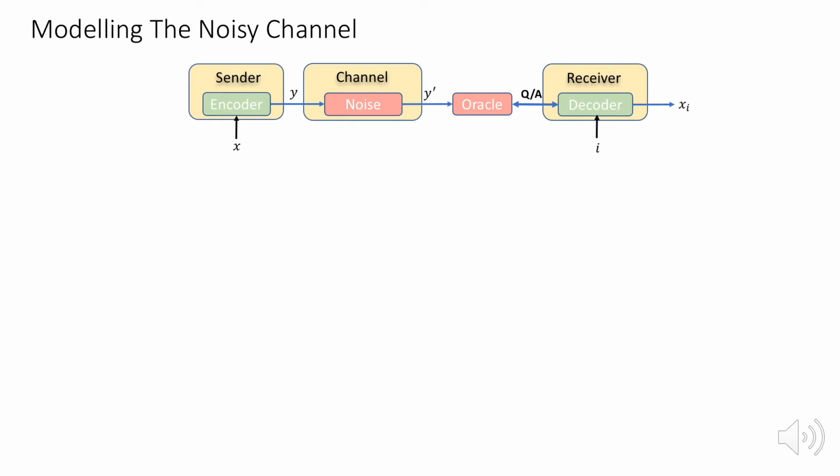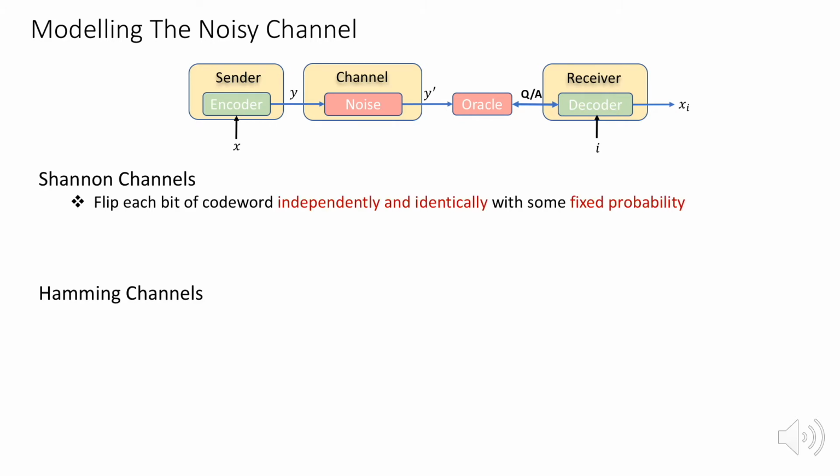Modeling the noisy channel is crucial to the design of codes. Historically, there have been two major channel models that people have considered: Shannon channels and Hamming channels. On the one hand, Shannon channels flip each bit of the code word independently and identically at random with some known fixed probability. On the other hand, Hamming channels introduce worst-case error patterns into the code word subject to the error rate. Both of these have their pros and cons.